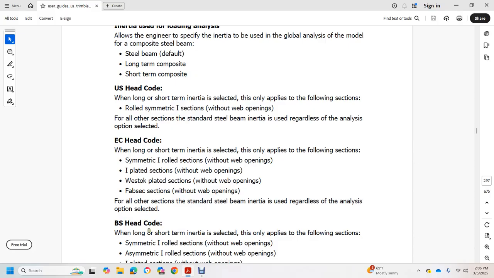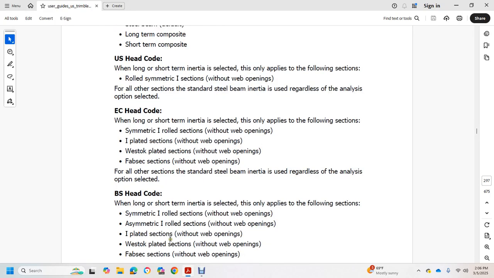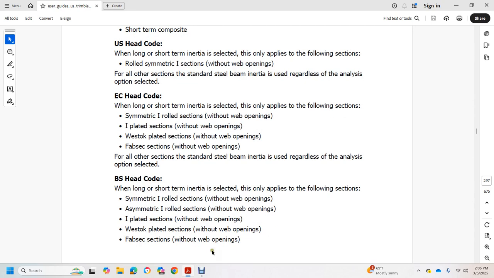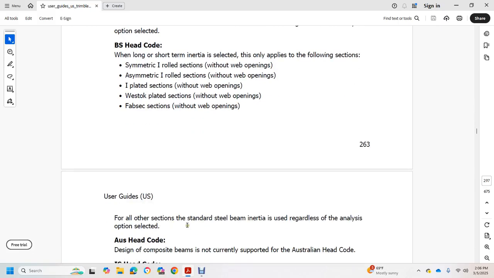BS head code, long short term and then selected, apply only with the following sections: symmetric rolled section without web openings, asymmetric I rolled section without web openings, I plated section without web openings, web stock plated section without web openings, fabricated section without web openings. For all other sections, standard steel beam inherit with the use of the regardless analysis option.